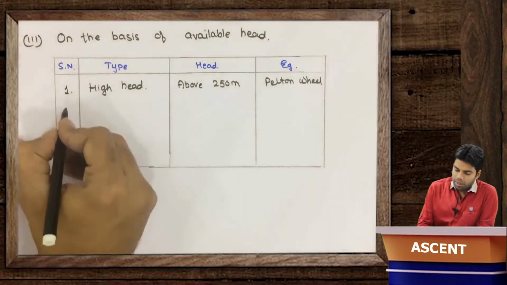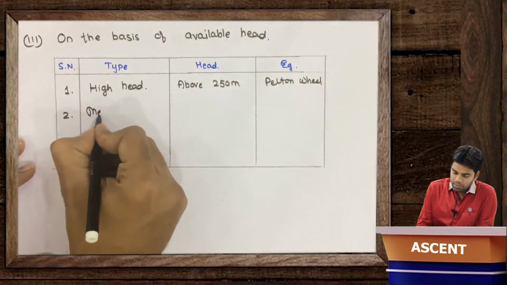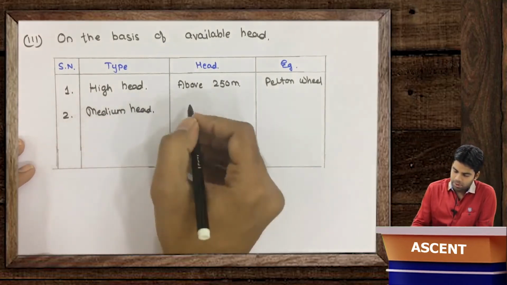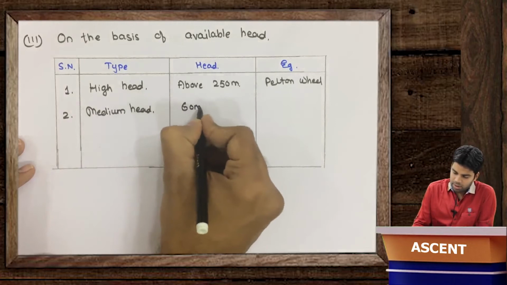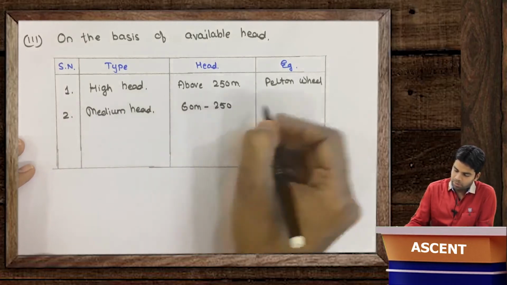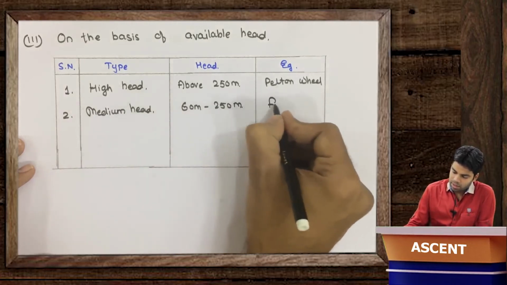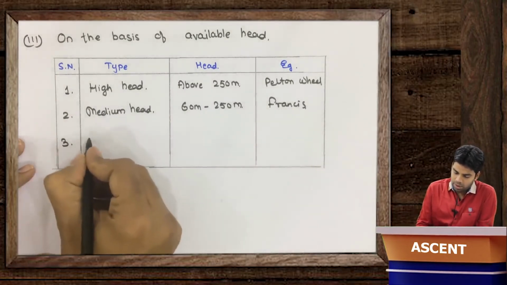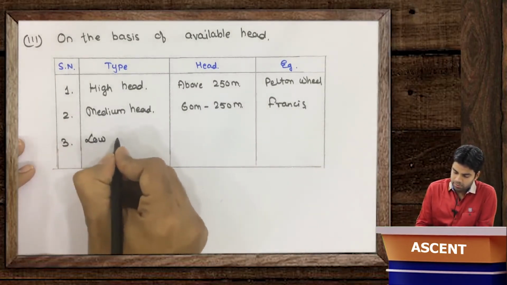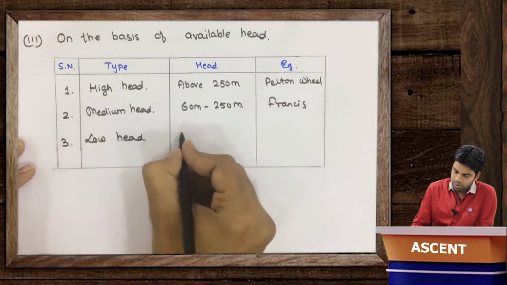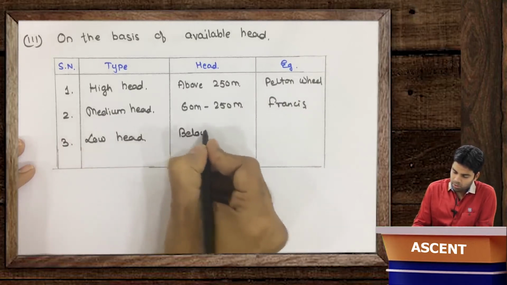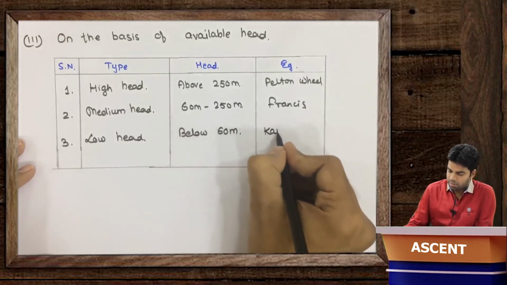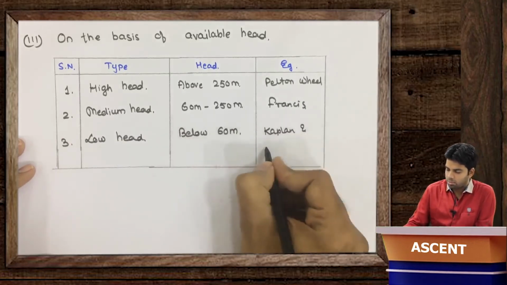Next type of turbine is a medium head turbine, where the head lies between 60 meter to 250 meter. For example, the Francis turbine. And the third type of turbine is a low head turbine. If the head is below 60 meter, then that is termed as a low head turbine. For example, Kaplan turbine and propeller turbine.